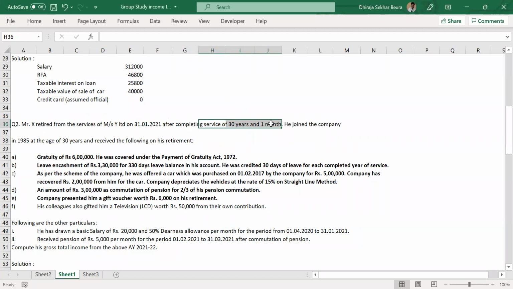His completed years of service is 30 years and 1 month. So all the information is available. So 15 by 26 into 30,000 into 30, which comes to about 19,231 per completed month of salary calculation.